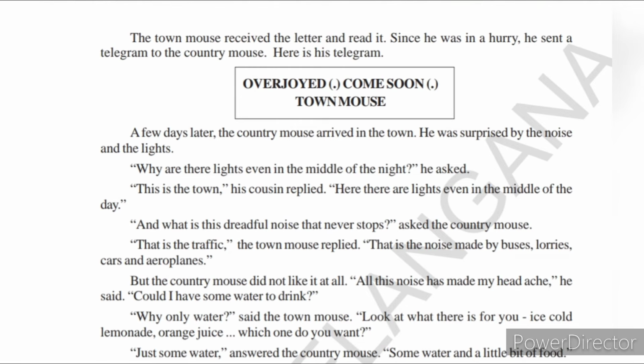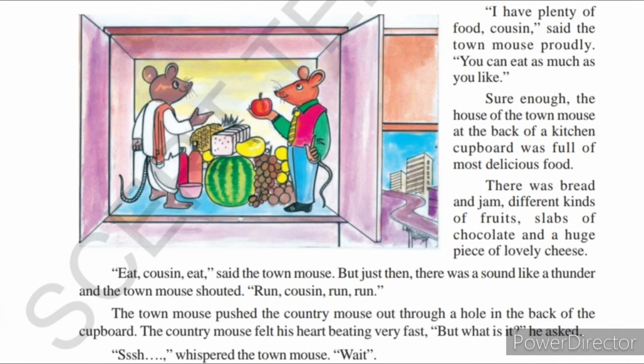"Some water and a little bit of food." So the Country Mouse said, I want just some water and a little bit of food. "That's enough for me," he told. "I have plenty of food, cousin," said the Town Mouse proudly. "You can eat as much as you like." However much you want to eat, you can eat that much, the Town Mouse told the Country Mouse.